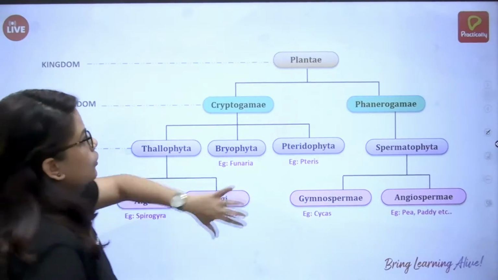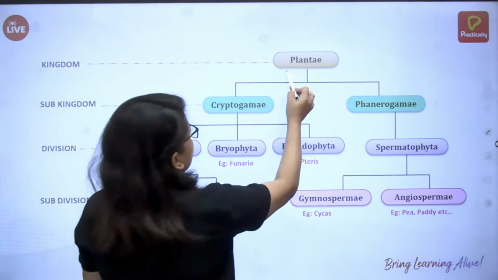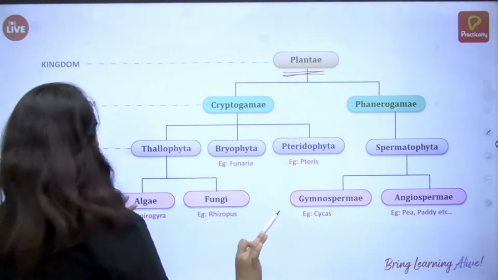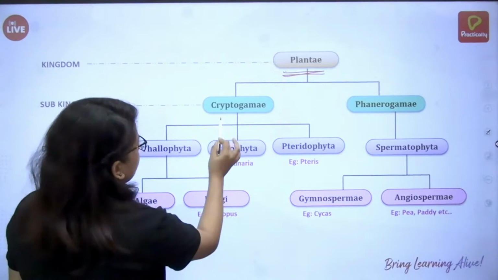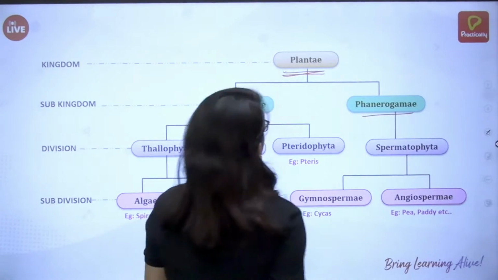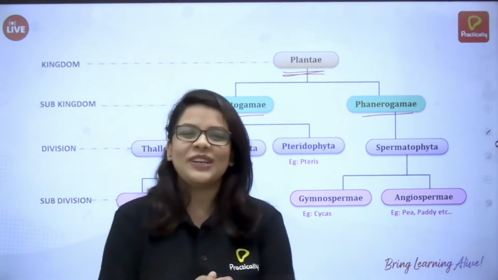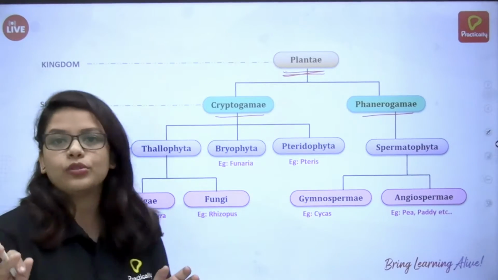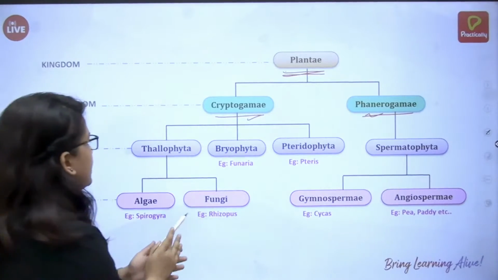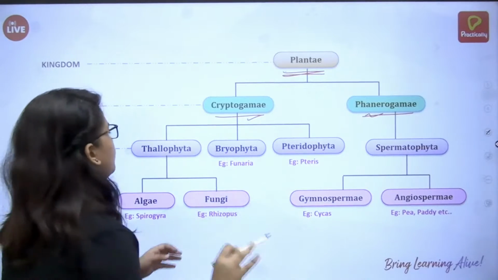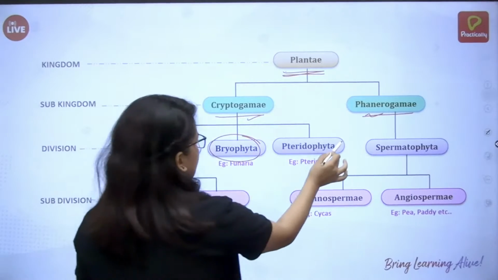So this is what the plant kingdom looks like. When it comes to sub-kingdoms, we divide it into cryptogams and phanerogams. We'll talk about cryptogams and phanerogams. Let's see how it gets divided. We take cryptogams and divide them into three types: there is Thallophyta, there is Bryophyta, and there is Pteridophyta.